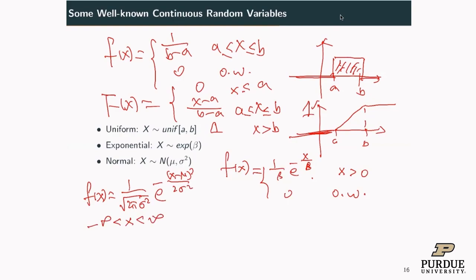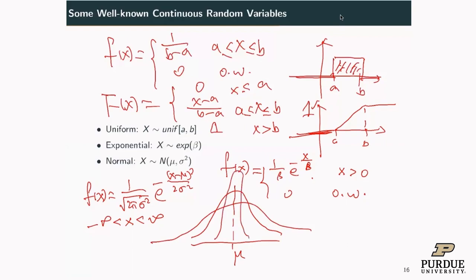The density is a bell shape, symmetric around mu. Sigma squared controls the spread: this is a larger sigma squared, and this is a smaller sigma squared. So this is the normal distribution, the most important distribution.